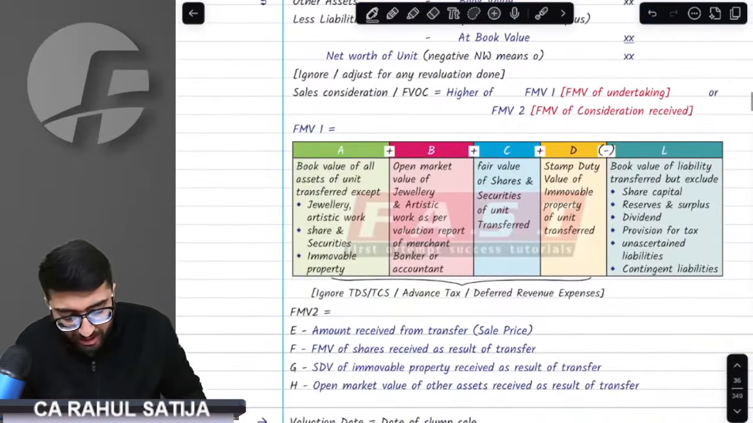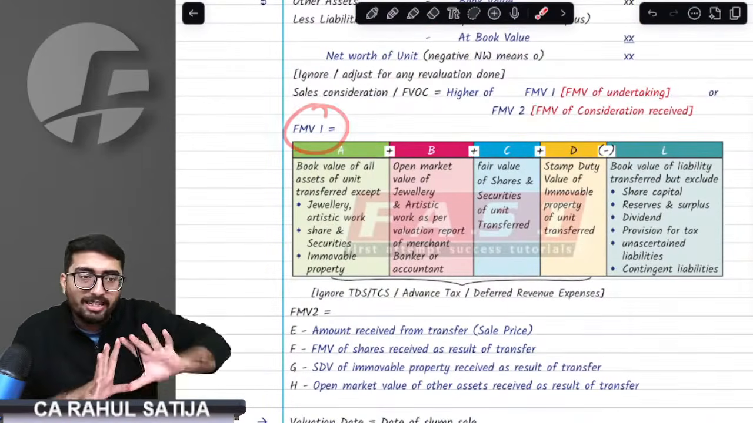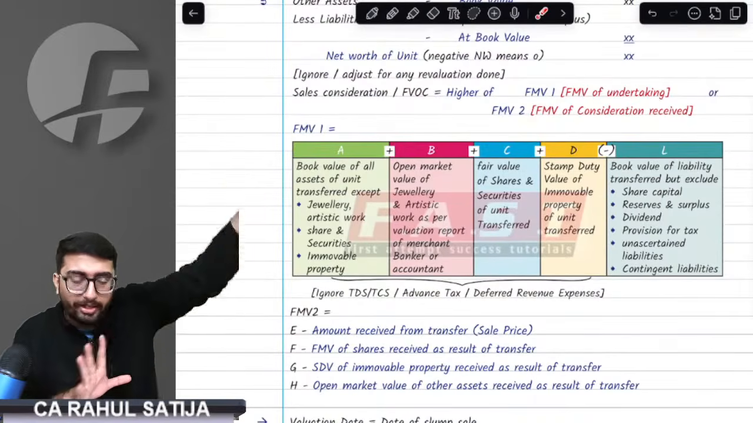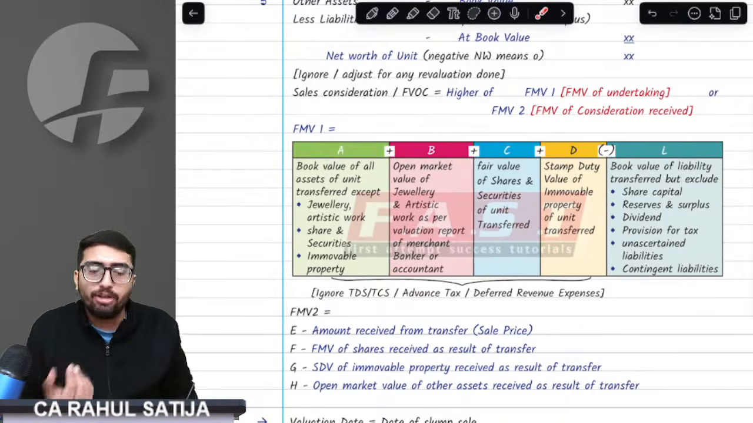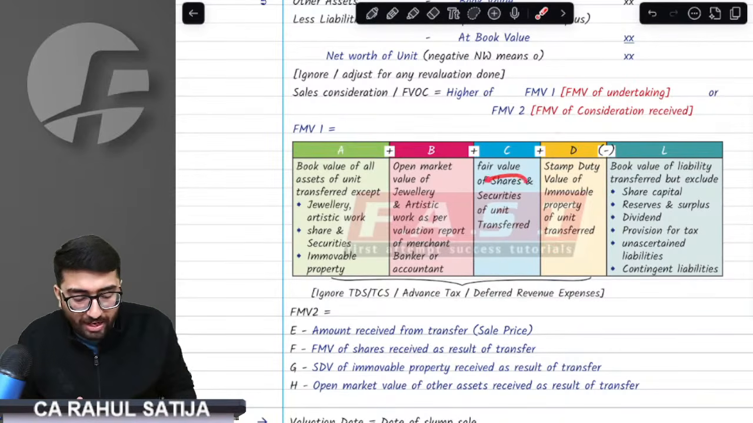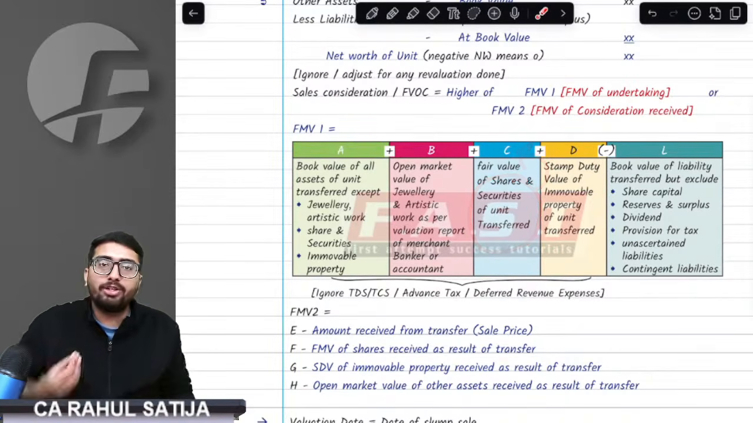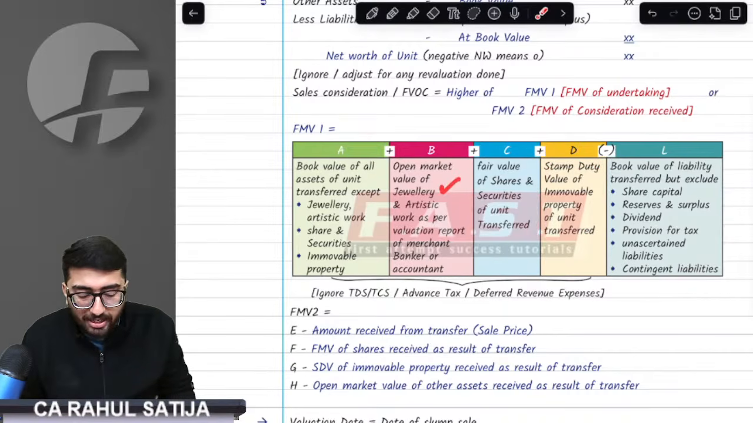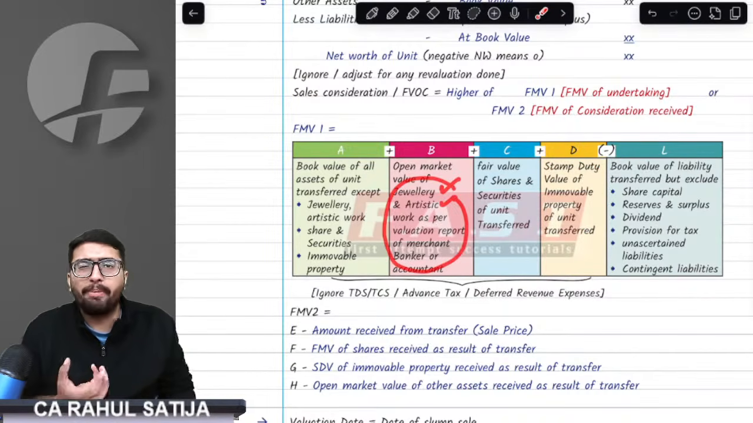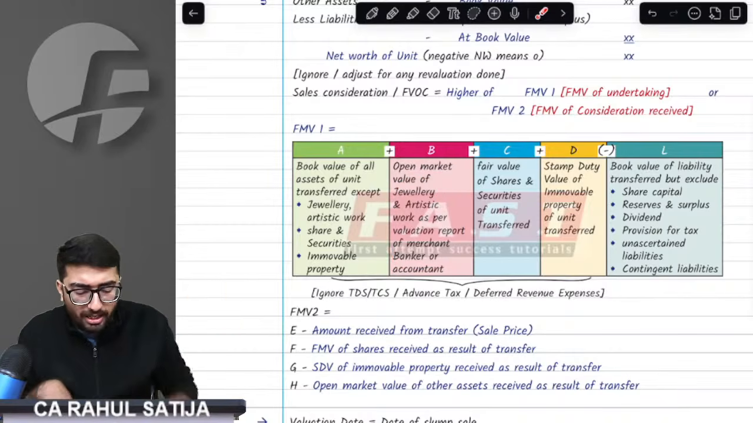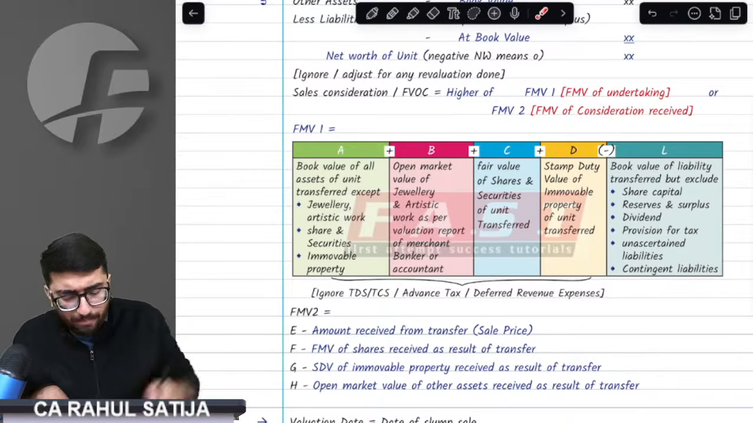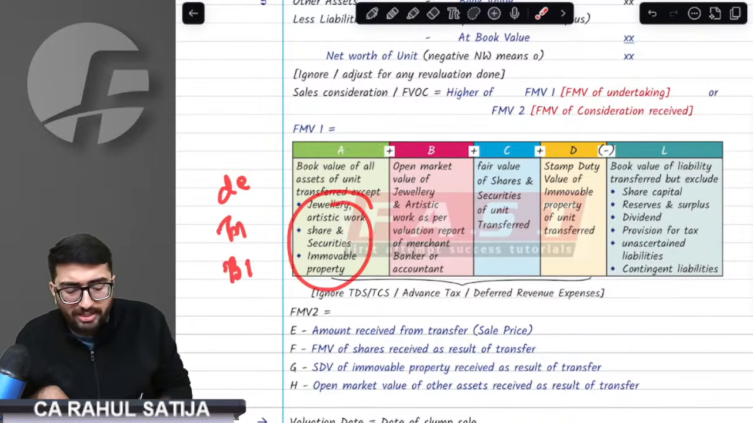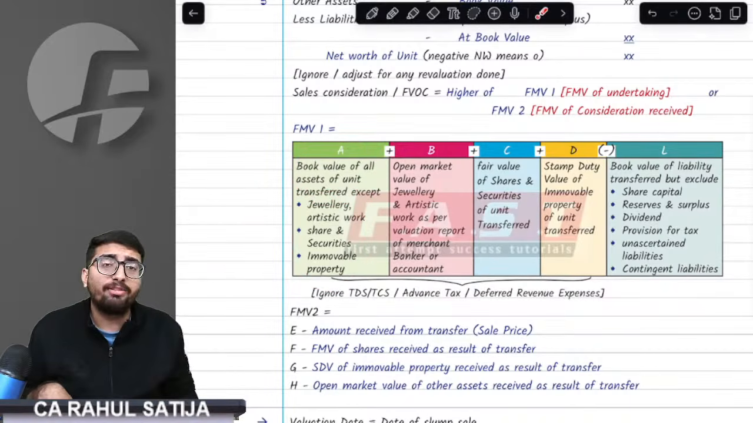Now, how do we arrive at FMV1 and 2? FMV1 means the FMV of assets gone. If any immovable property is gone, then take the stamp duty value of that immovable property. If you have any shares, then take the fair market value of the shares. If you had any jewellery, artistic works, for example paintings that have gone with the unit, take the open market value of that. And whatever the other assets have gone, for example debtors, inventory, bank balance, the provision says take the book value of all those assets. This will give you FMV1.